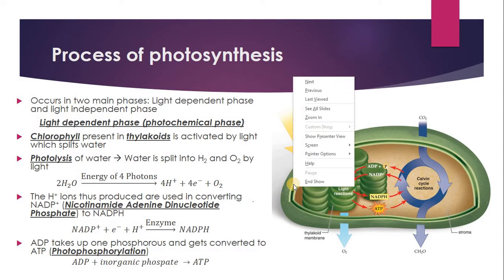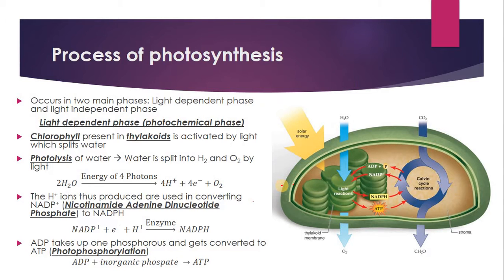In that I have described the structure of the chloroplast. So this is the chloroplast in which the photosynthesis takes place. We have learned this structure in the previous video, which is very important to understand before we go to the photosynthesis process. So I suggest that you go back and watch the video on the chloroplast.